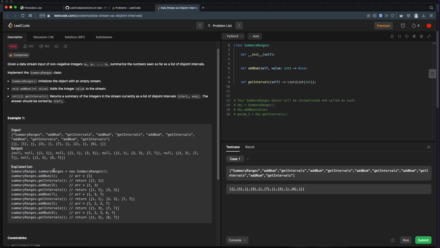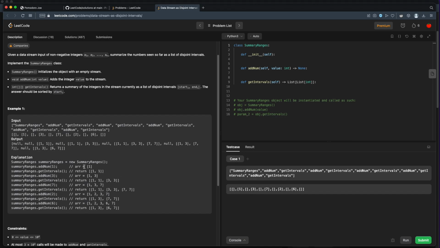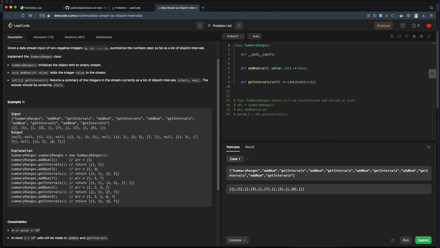Okay, and then they have an example here. So they're passing in 1, 3, 7, 2, and 6. And so when you have 1, you return 1, comma 1. So you return start and end even if they're the same number. And then 3, so you have 1, 1, and 3, 3, because they are disconnected. But as soon as you add 2, so we have 1, 2, 3, 7, it returns 1, 3.